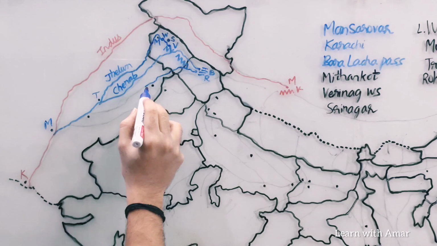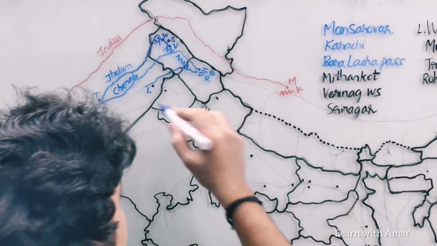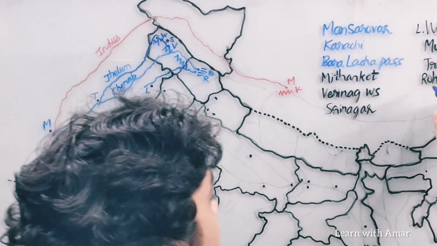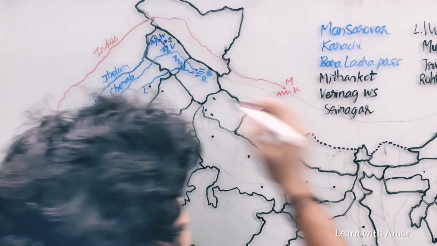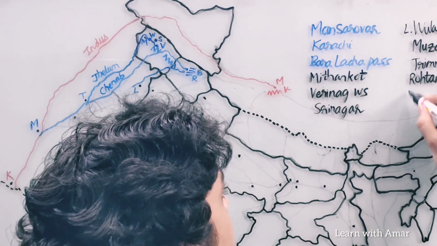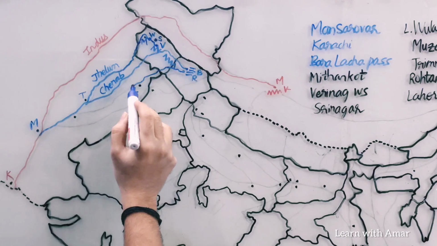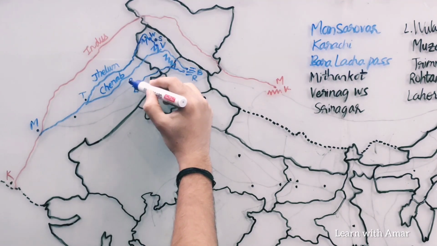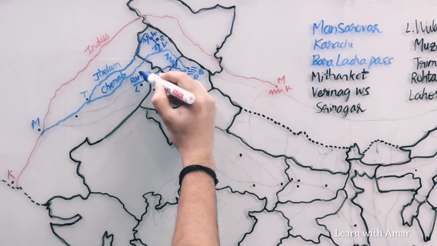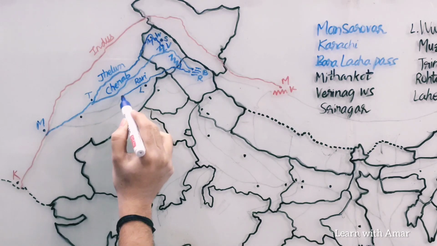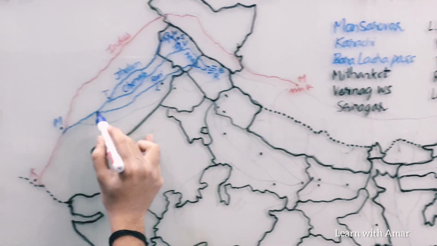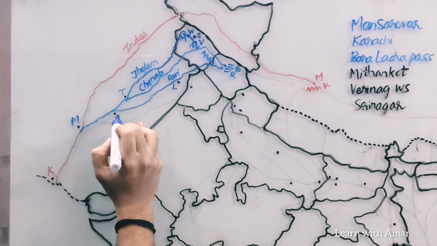We find Lahore here at the banks of Ravi. So this river is Ravi. Ravi is actually known as the river of Lahore. Then it flows through Pakistan and then joins Chenab at Ahmedpur Sial.